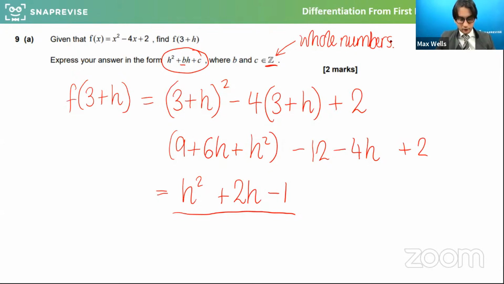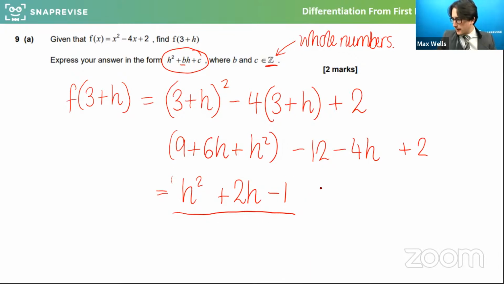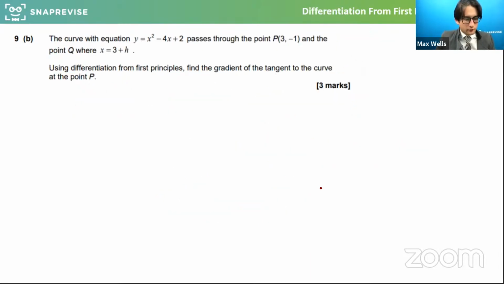Now, this was part A of the question, and you might think that's a bit random, because aren't we trying to differentiate and we've just done a little part of it. What we're going to do now is say, okay, I know what happens when I sub 3 plus h in. Why would that be useful? Let's look at the next bit of the question. This says the curve of equation y equals x squared minus 4x plus 2 passes through the point 3, minus 1, and the point Q, where x equals 3 plus h. Use differentiation from first principles to find the gradient of the tangent to the curve at that point.